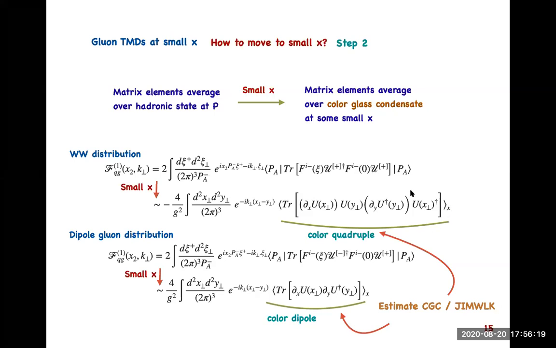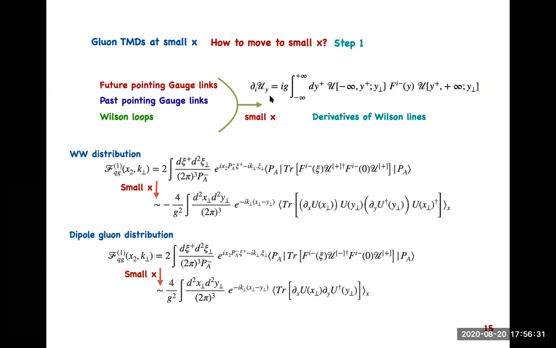Hmm. Okay, I can't quite see that the second line is not the same as the first line. That is, I think, the main question. Okay. So here you see this is the transverse derivative of U connected with F. So it is basically arranging the field tensors and the gauge links, so that I should be able to organize the links and the field tensor in a way that I get these derivative terms.